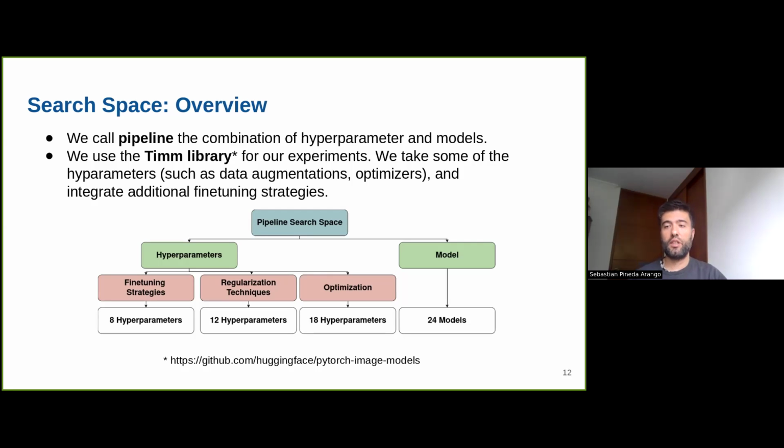And moreover, for the model side, we select 24 models that are the most efficient, and I will explain this in the next slide. So as we can see, we have a somewhat large search space, and we also need to account for this when we are optimizing the hyperparameters.